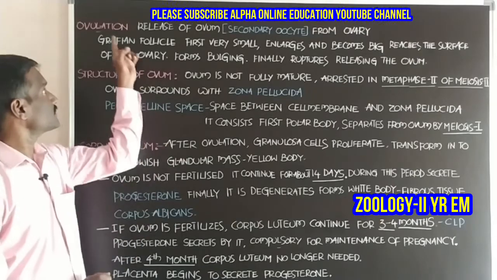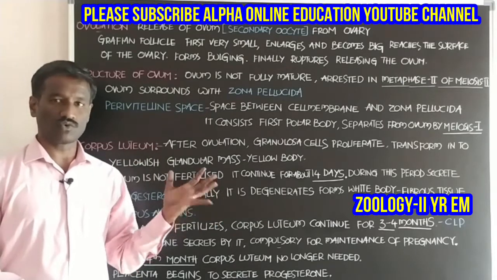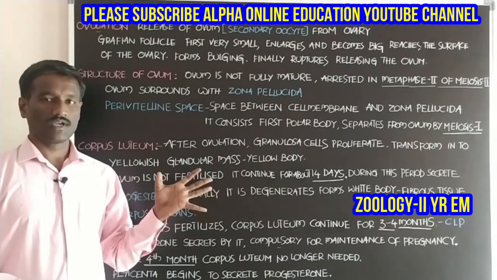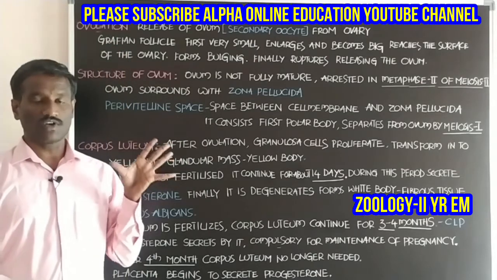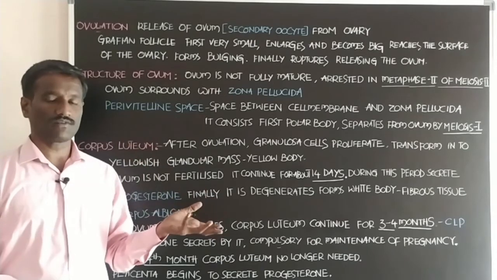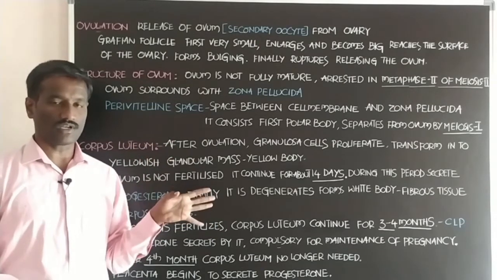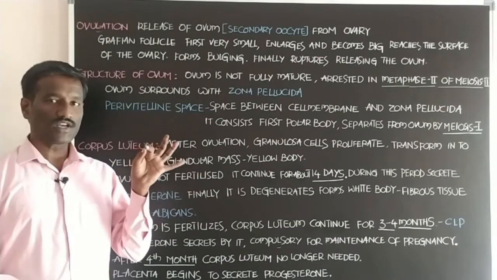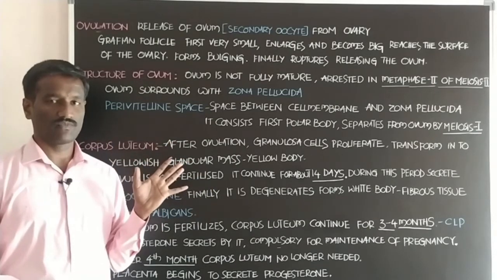Students, I will discuss ovulation and the formation of the corpus luteum. First, ovulation. Already you know about the development of the Graafian follicle, the structure of the Graafian follicle. Ovarian follicles are present in each of the ovaries.